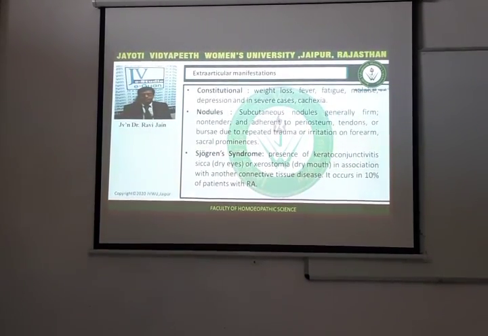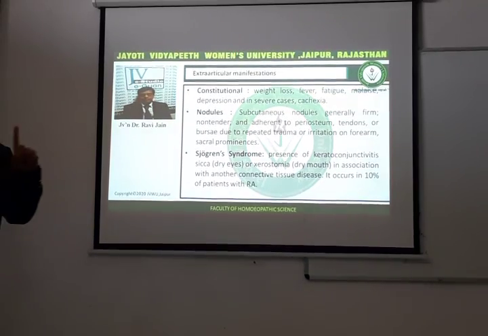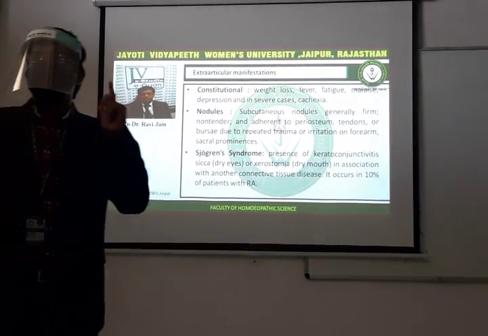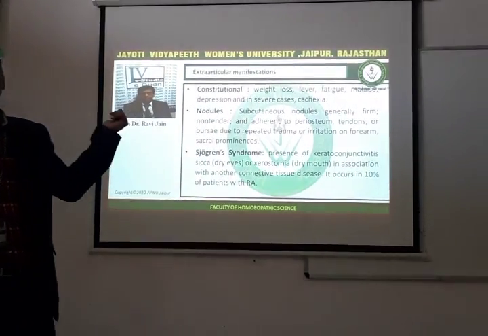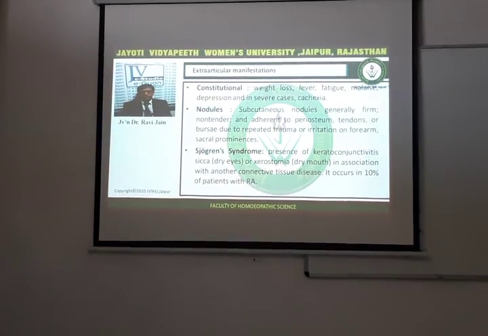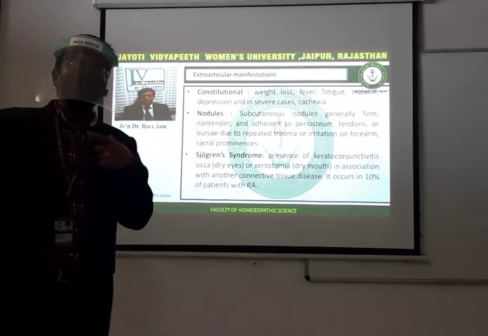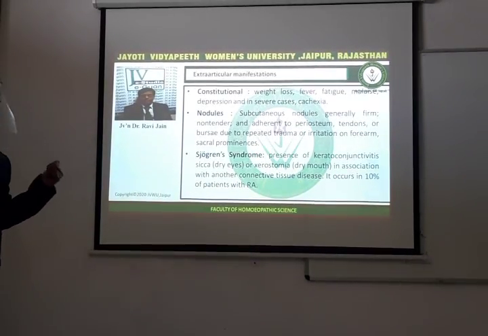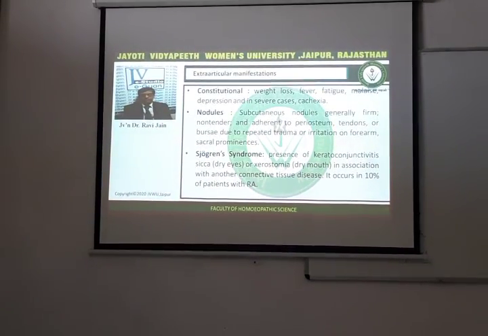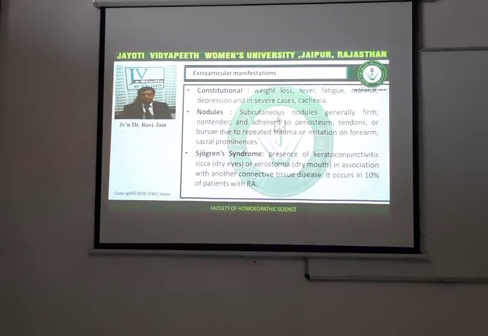Now we have Sjogren's syndrome, which consists of the presence of dry eye and dry mouth. Dry eye is known as keratoconjunctivitis sicca, and dry mouth is known as xerostomia. So we have dry eyes, dry mouth, in association with another connective tissue disease, which occurs in 10% of the patients with RA.